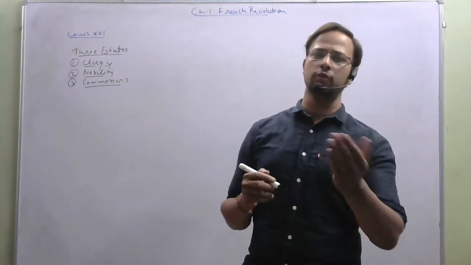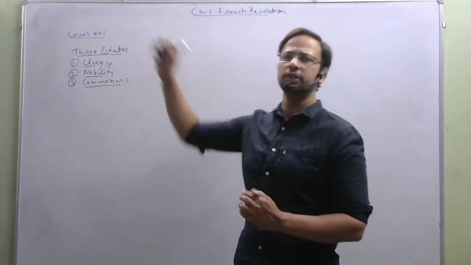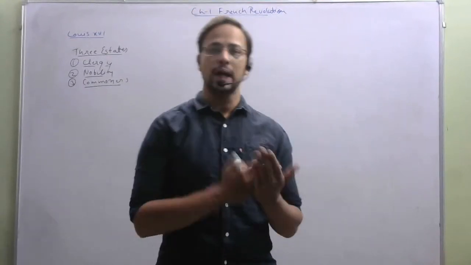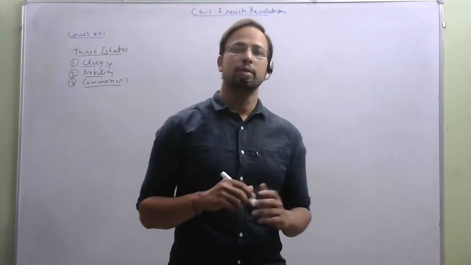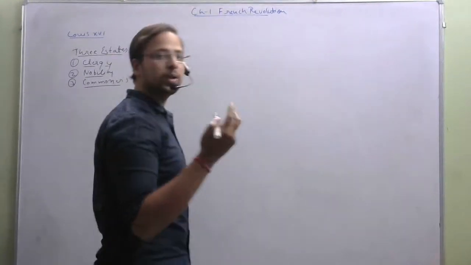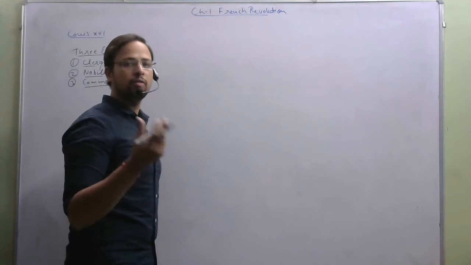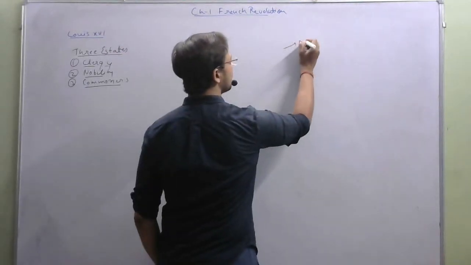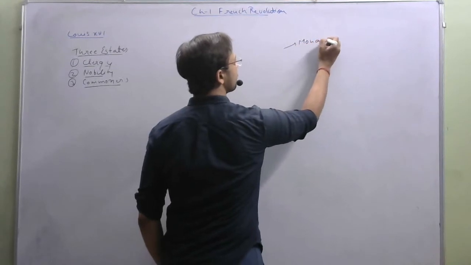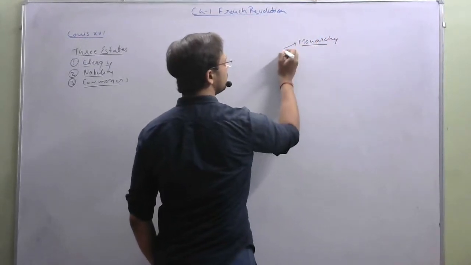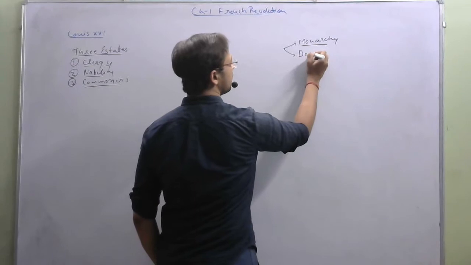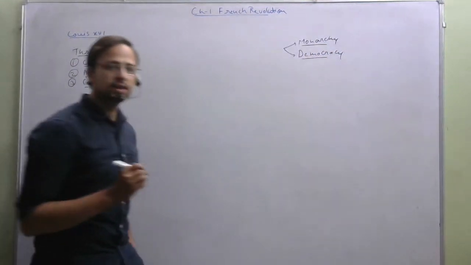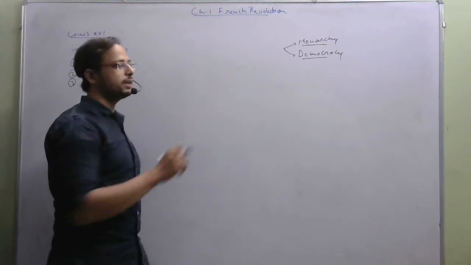Now before going to the history, let us first clarify in our mind what a monarchy is and what a democracy is. Okay, so there are two types of governments in any country. One is called a monarchy and the other one is called a democracy. Now let us understand what a monarchy is and what a democracy is.